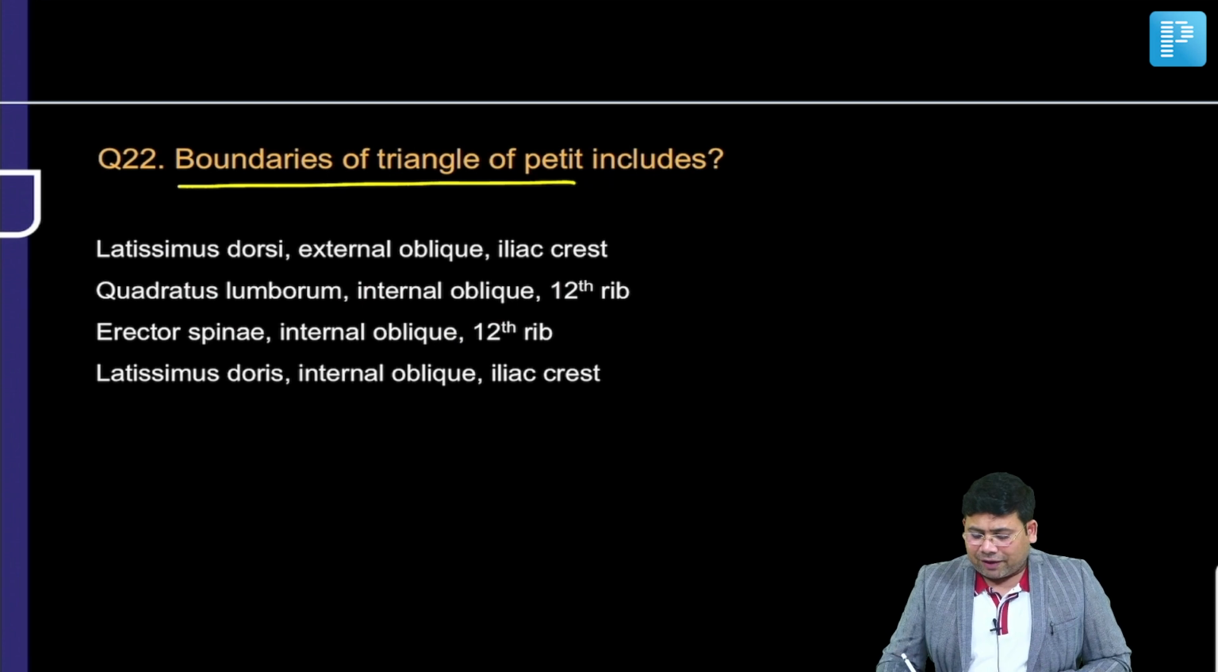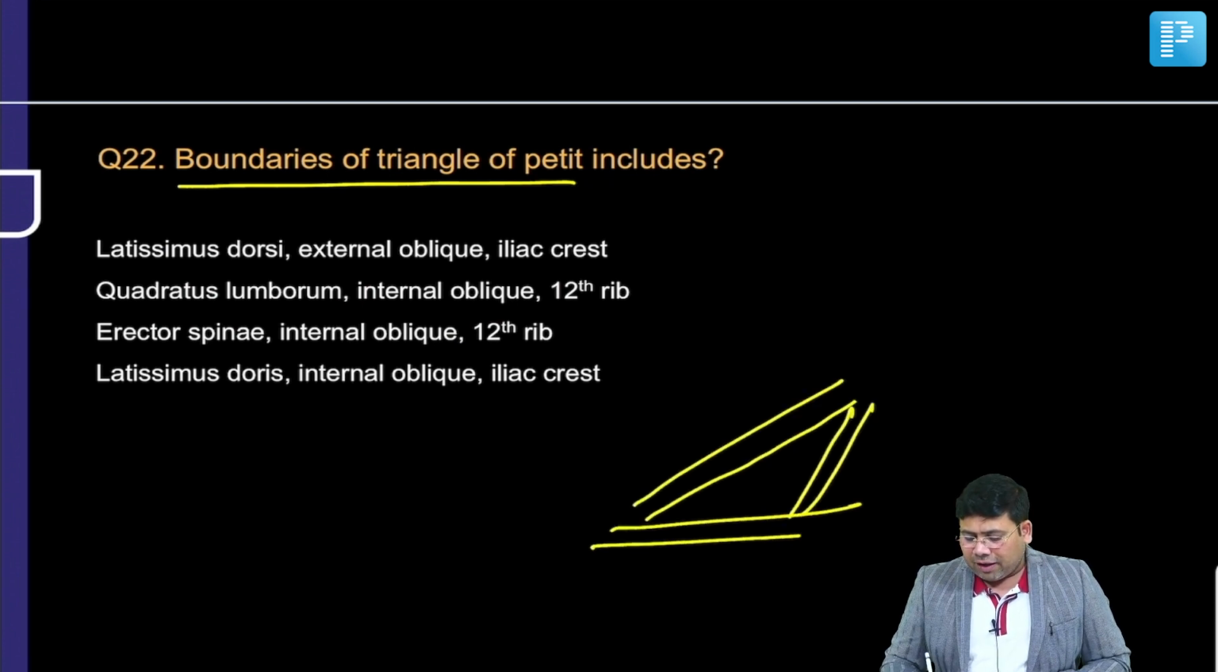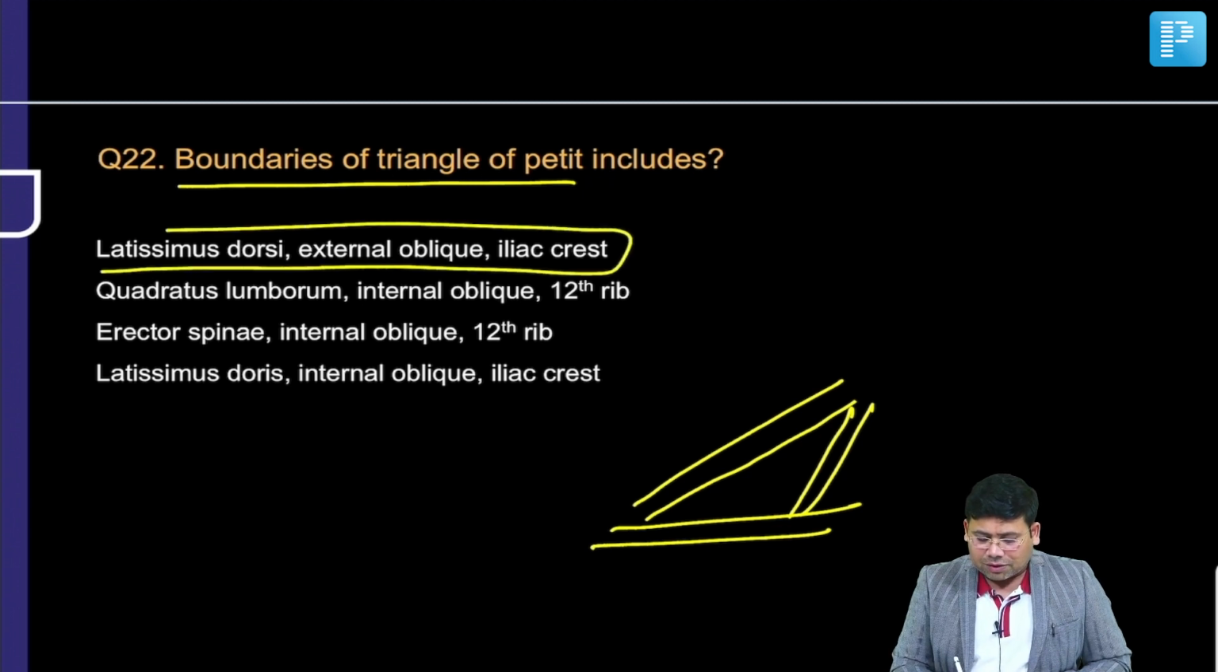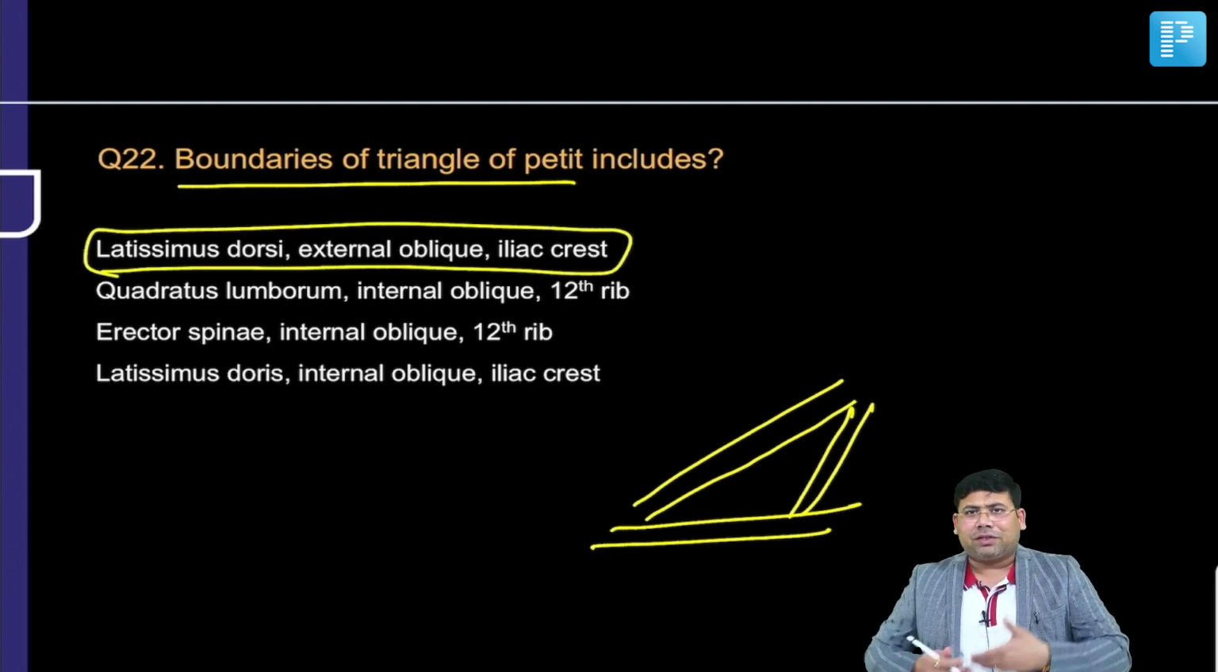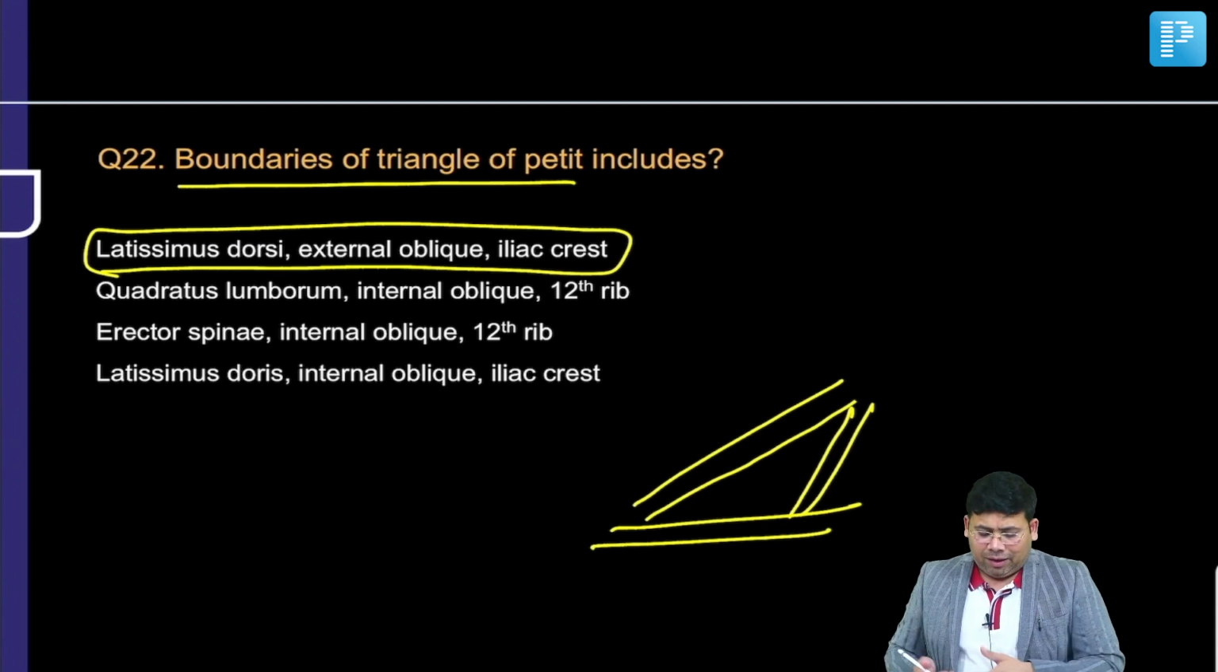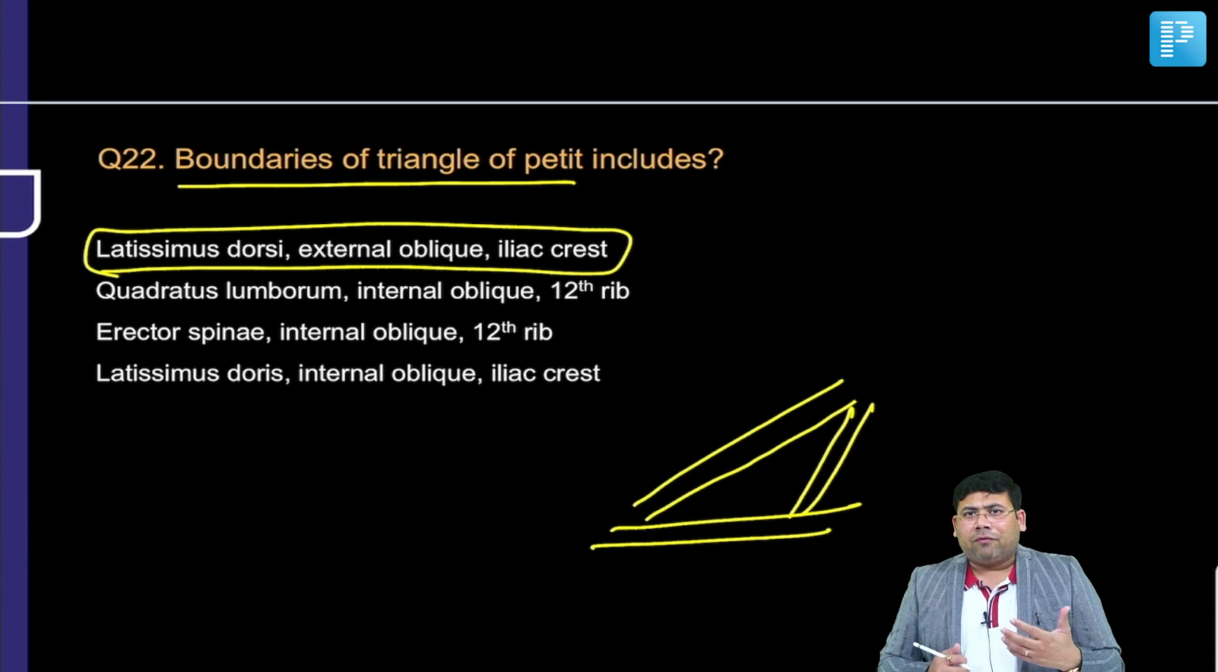Boundaries of Petit's triangle: you know that we have external oblique, latissimus dorsi, and iliac crest. So this is the answer. We have two triangles, Grenfell's, which is above, where you have the internal oblique. So internal oblique and external oblique are both involved in two triangles. One is Petit's, one is Grenfell's. So this is Petit's.